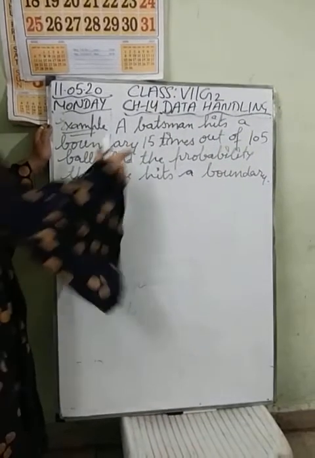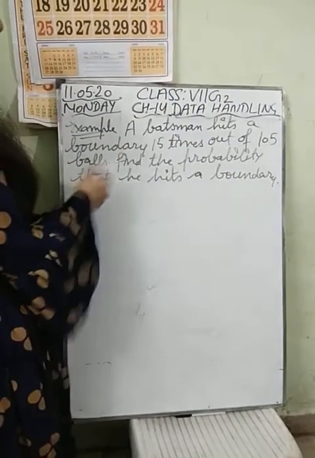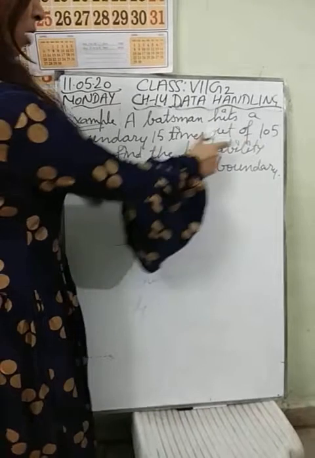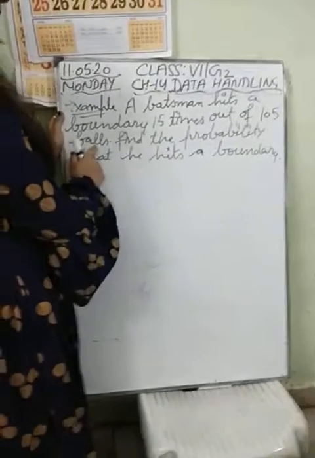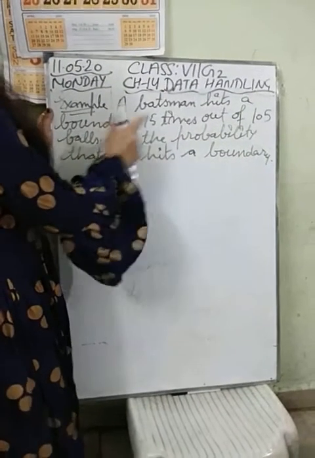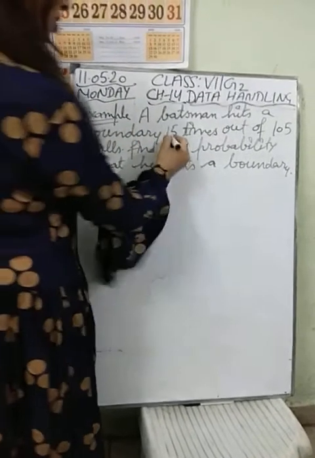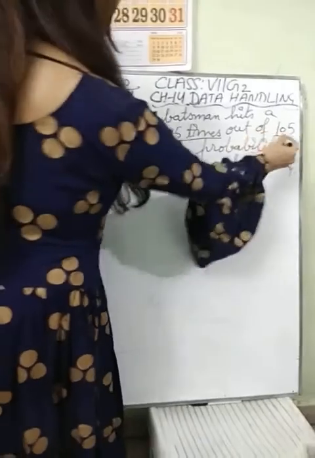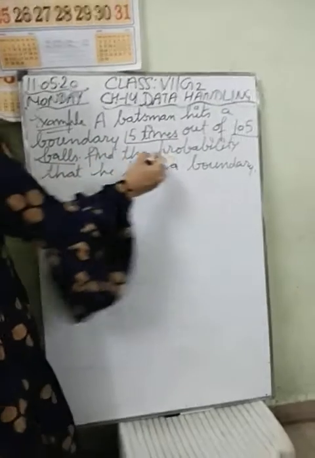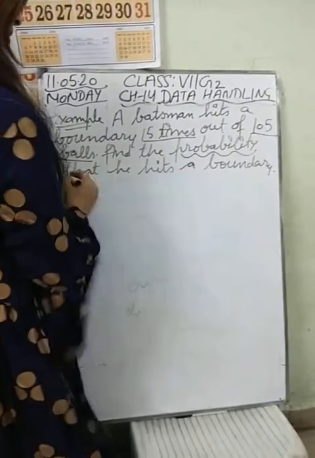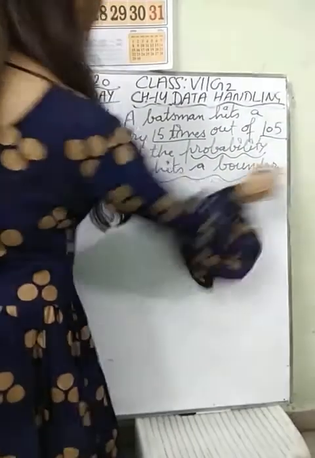So guys, I am going to give you an example based on probability. Suppose a batsman hits a boundary 15 times out of 105 balls. You have to note it. How many times? 15 times out of 105 balls. So you have to find the probability that he hits a boundary.